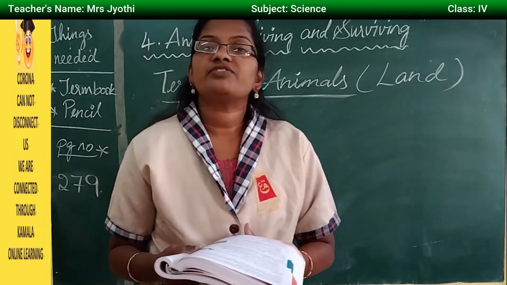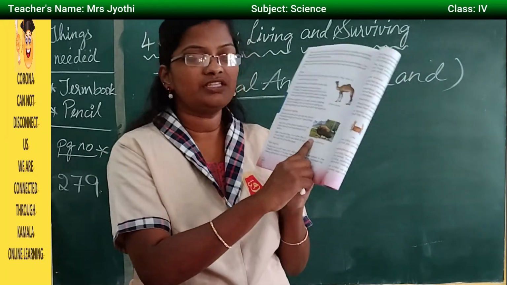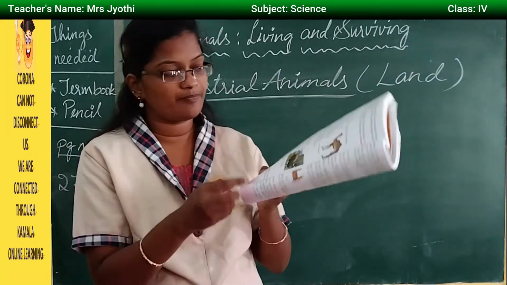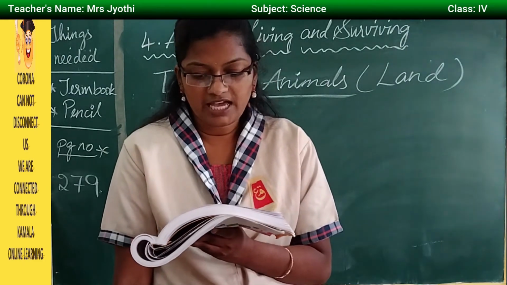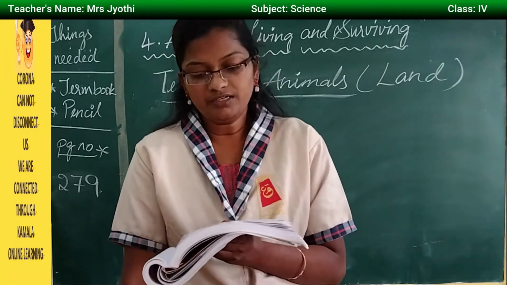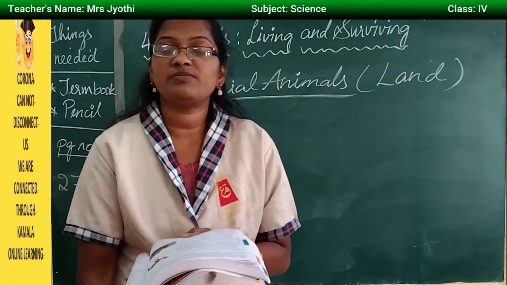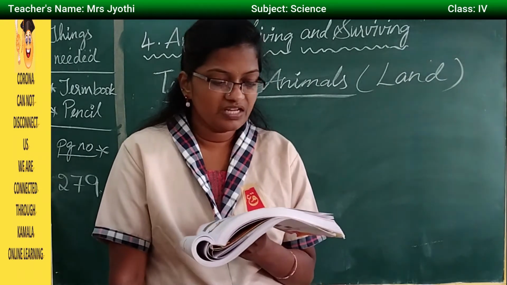Then animals which live in the mountainous region. Here you can see the picture of a yak. Snow leopards, yaks and musk deer are some of the animals living in the mountains. How these animals adapt themselves to the environment, let us see.